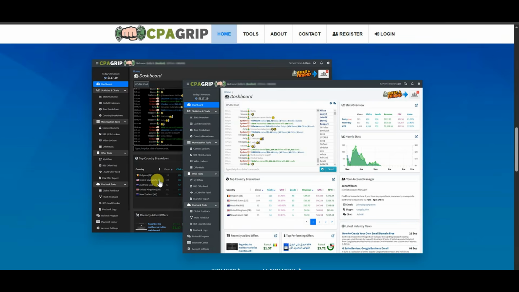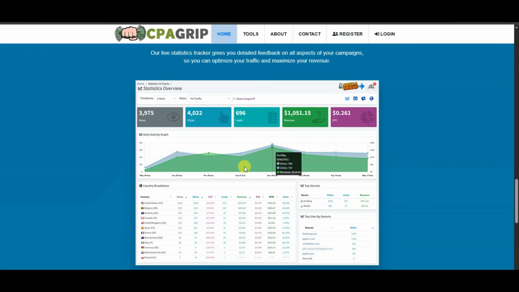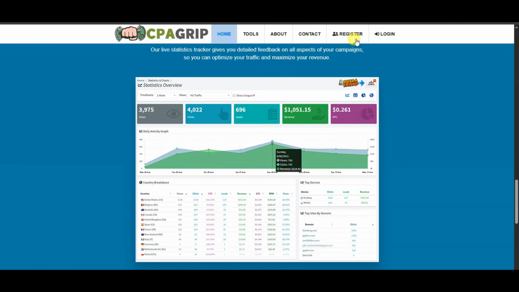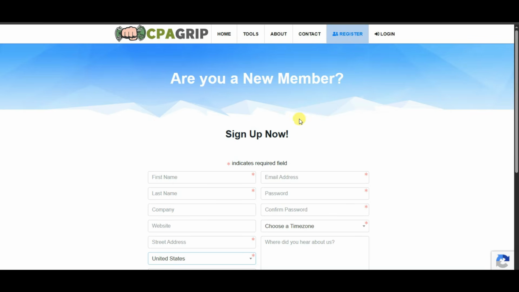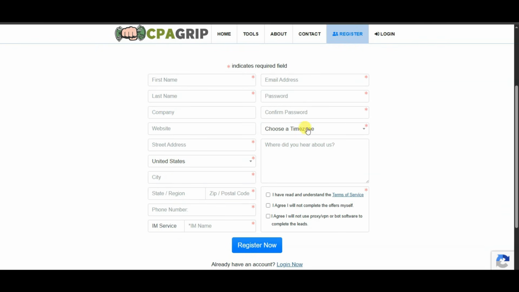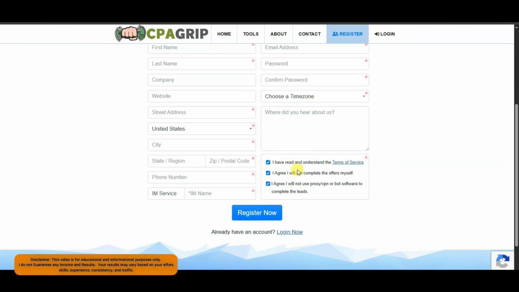Here you can see the dashboard of CPA Grip network, and here you can see a statistics overview. You can get amazing results from CPA Grip network. First of all, you will have to create an account on this network. You can click on the register button. It will then take you to this page. You can type here your first name, last name, your address, your email address, password. You can read and accept its terms and conditions. At last, you can click on the register now button.